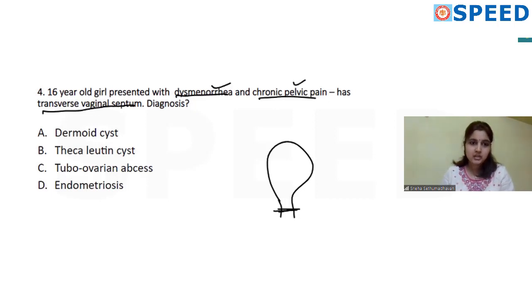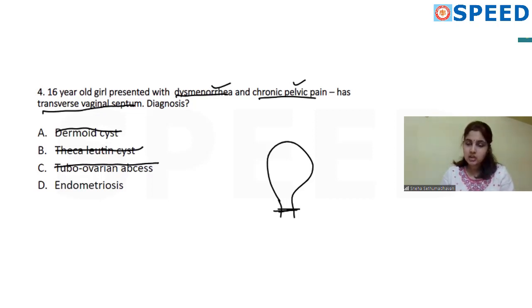From the symptoms, usually a dermoid cyst does not present with any of these symptoms. Most patients with a dermoid cyst will be asymptomatic, found out by ultrasound, or they'll have a vague abdominal pain or severe abdominal pain if they come with torsion. Theca lutein cyst, again same presentation, mild abdominal pain or increased abdominal pain, heaviness. Tubo-ovarian abscess, the patient will have abdominal pain, fever, abnormal discharge, all the signs of infection. So this is out of the option as well.